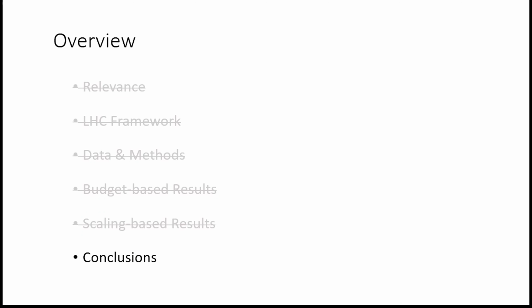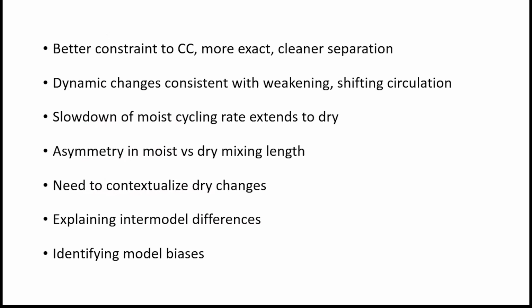For this work, we've extended the hybrid Eulerian-Lagrangian dynamical framework known as the local hydrologic cycle to a zonally varying formulation with closed budget equations. We also extend work for the wet end of the hydrologic cycle to the dry end, and we apply this framework to the CESM large ensemble. Our results show that the background state is better constrained to the Clausius-Clapeyron relation than the zonal mean, yielding better separation between thermodynamics and dynamics. The dynamic changes seen here are broadly consistent with our understanding of future changes in the general circulation, demonstrating that the LHC framework diagnoses circulation impacts on the hydrologic cycle.